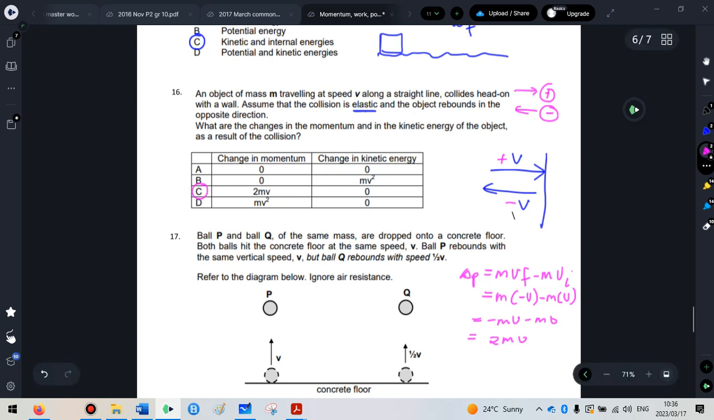Let's just double check the change in kinetic energy. If the object has the same speed going towards the wall and away from the wall, when you work out half mv squared, because v is the same for both, remember energy is also scalar, so the negative isn't even factored in. The energy going towards the wall might be 20 joules and the energy going away might be 20, whatever the value is, but it's ultimately going to cancel out and just give me naught. So 16's answer is C.